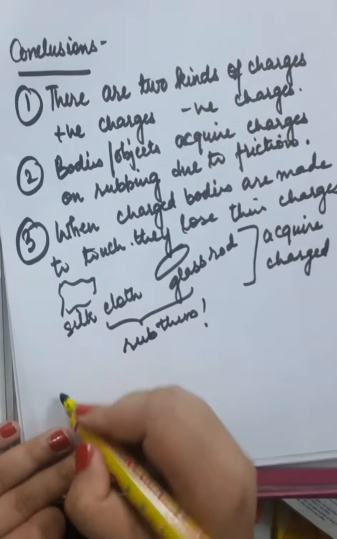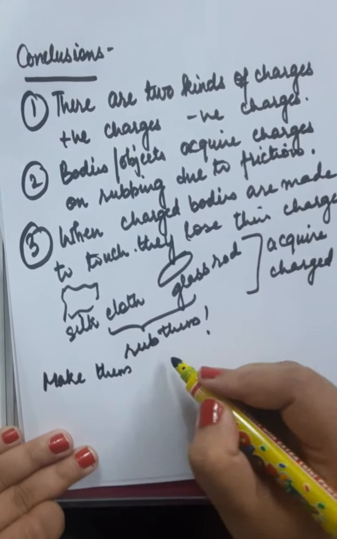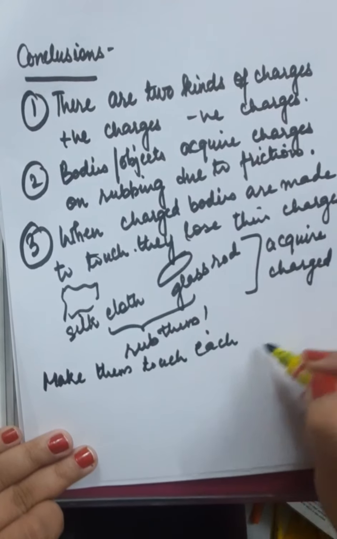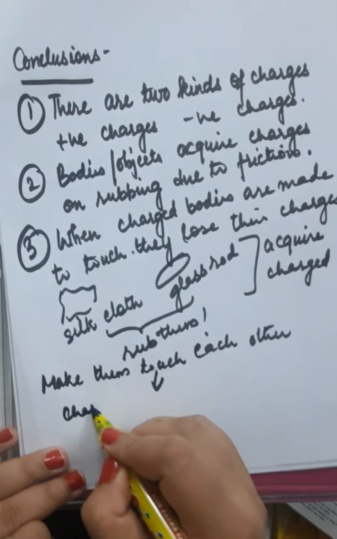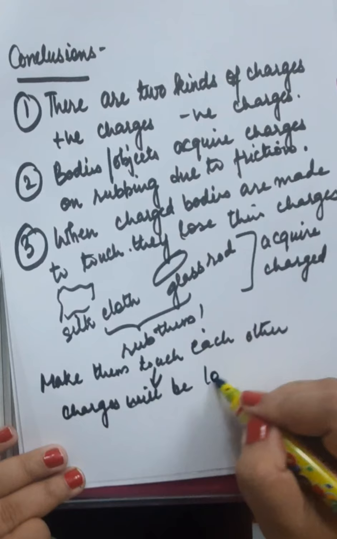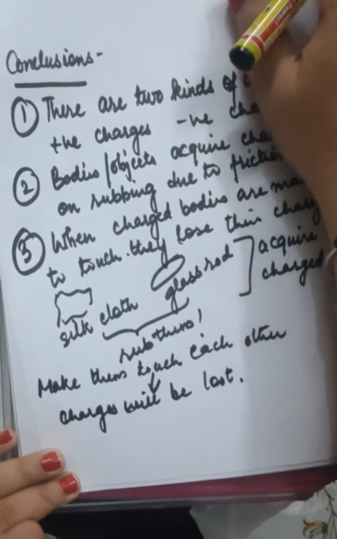And again, make them touch each other, then their charges will be lost. Charges will be lost. Right? So this is third point.